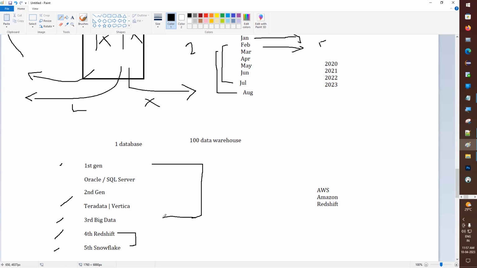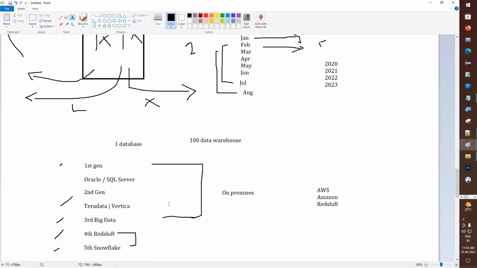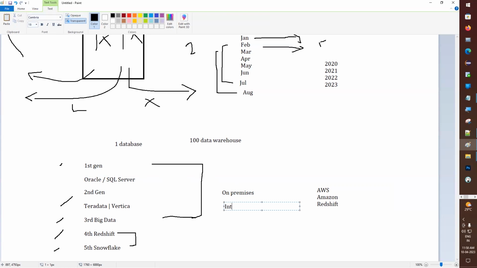These three are the same, which means they are called on premises. Did you hear the word on premises? What is on premises, we need to know. On premises means we should install the application. If I'm going to Oracle or Teradata or big data, what they give us is a configuration file and the package. So we have to do the installation on our computer. We have to do the installation, the updates, and the configuration, and we have to sit with one developer and do the maintenance.